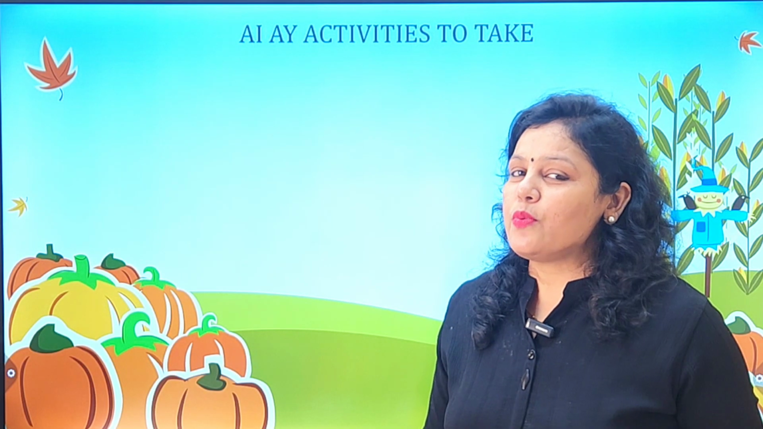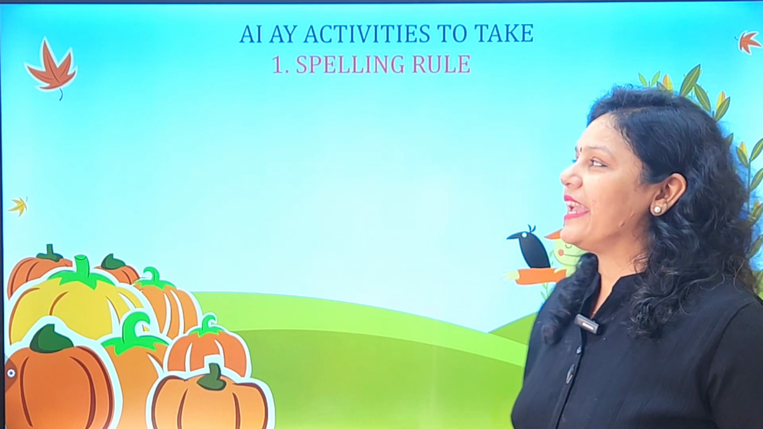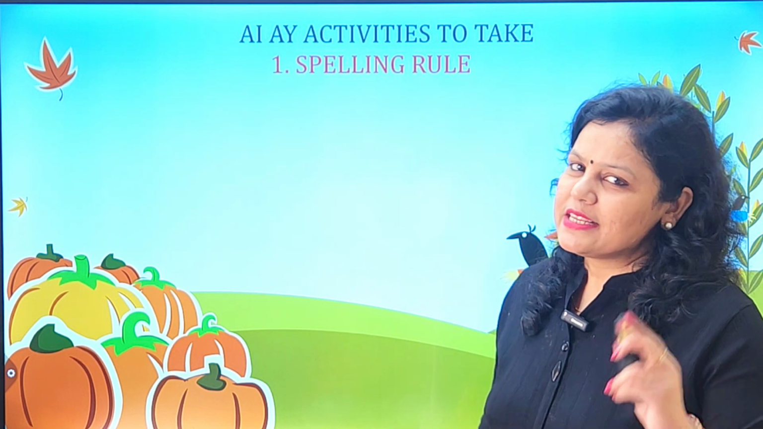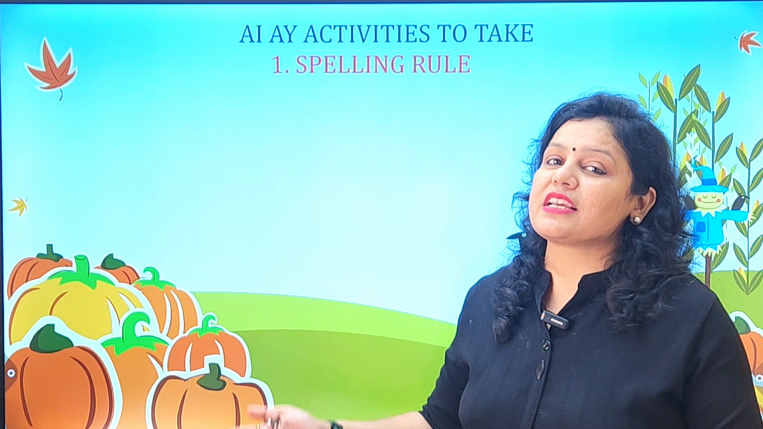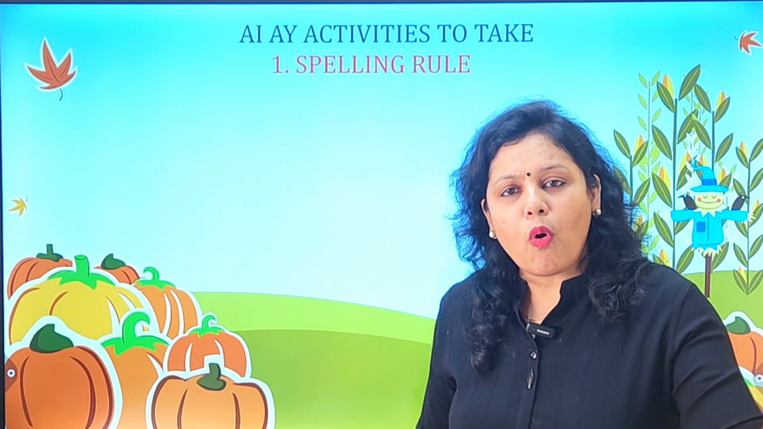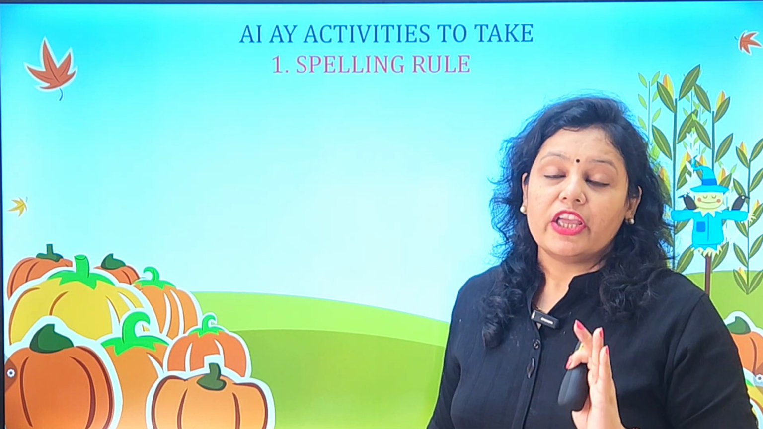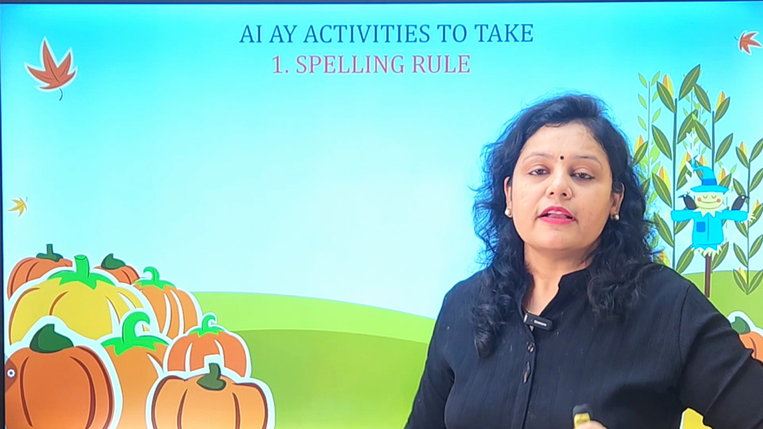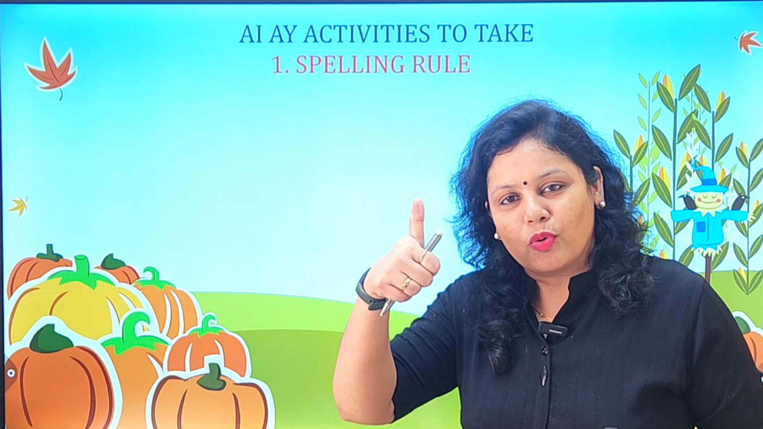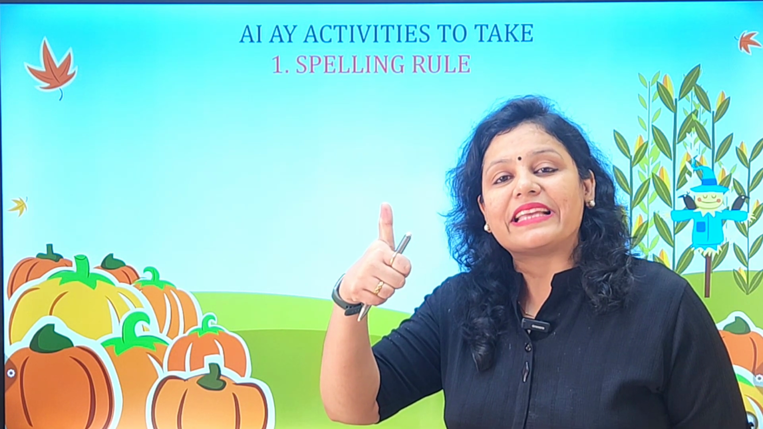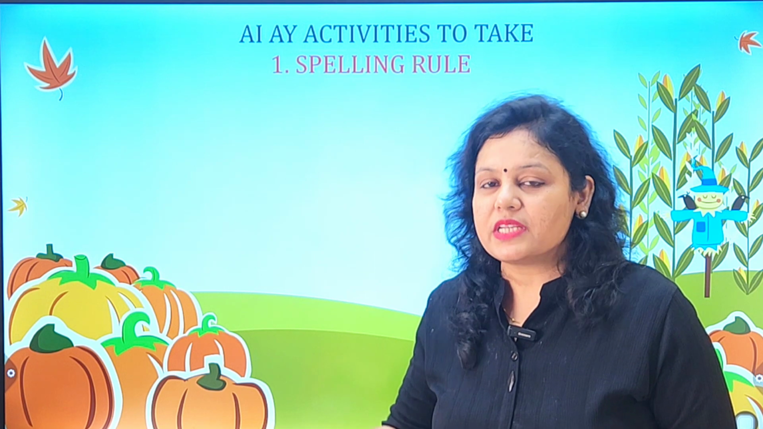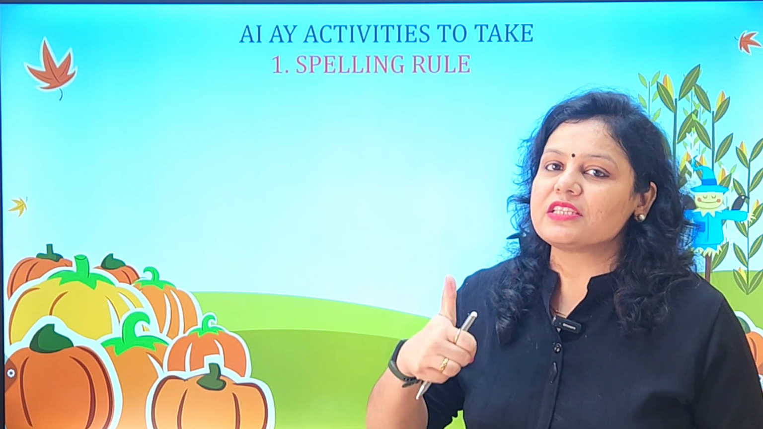So let us see what activities you need to take if you want to teach the AI and AY rule. Number 1, the spelling rule, the rule that we have discussed just now. You don't have to give all 3 rules together. You have to take them one by one. First, take the AI rule only. That is, if the word has the A sound in between or in the beginning of the word, then it will be written with AI.